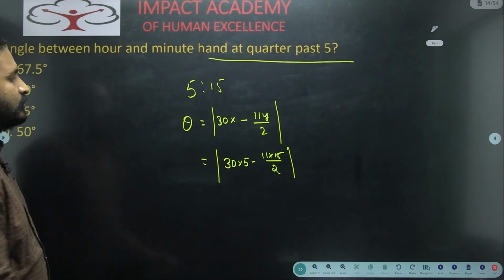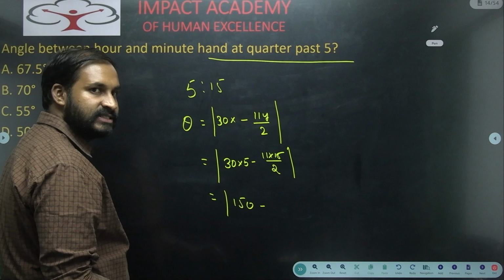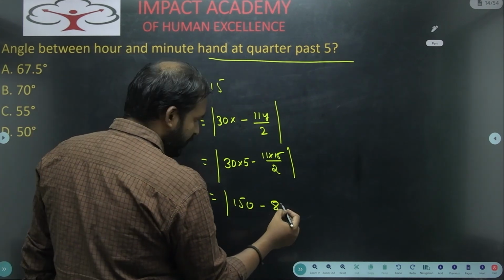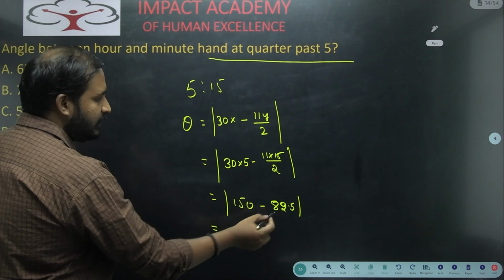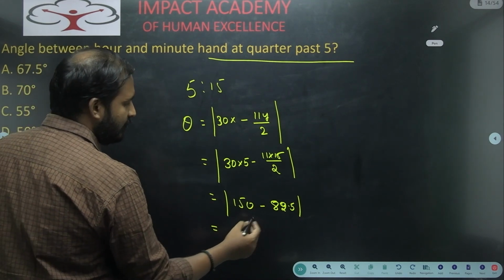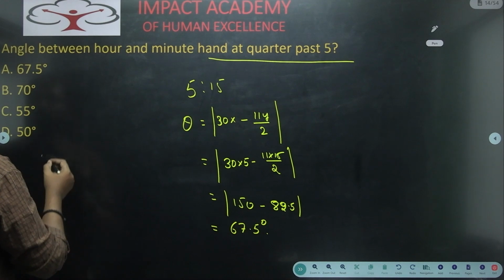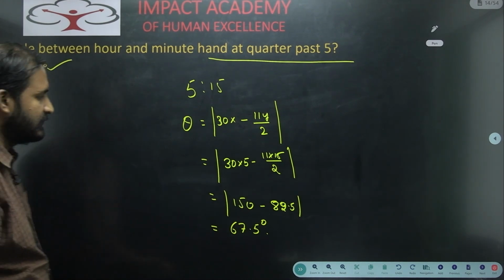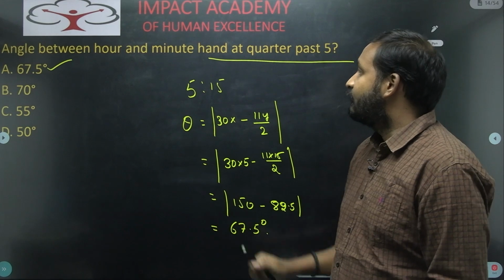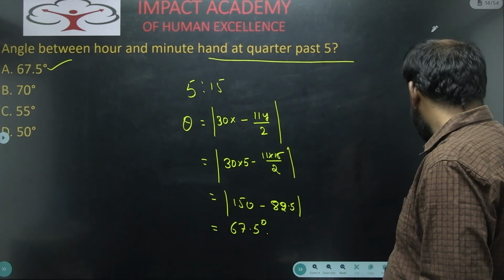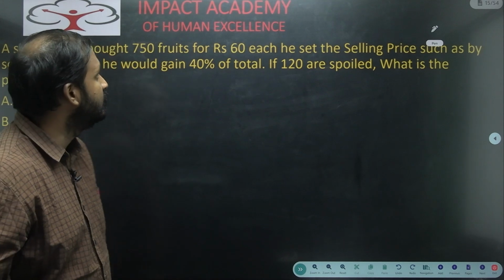So what do you get here? 150 minus 11 into 15, that is 165, by 2 means 82.5. So overall you get the value as 67.5 degrees. 67.5 degrees is the answer here. So the angle between the two hands of the clock at 5:15 is 67.5 degrees. Next one.